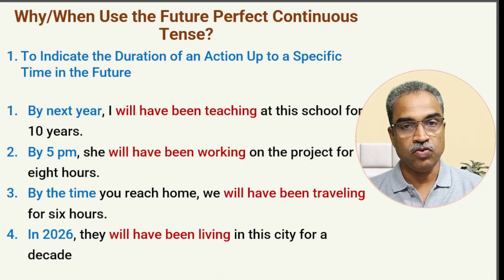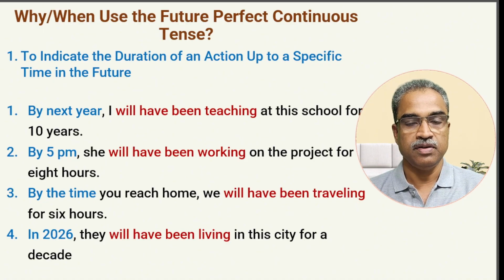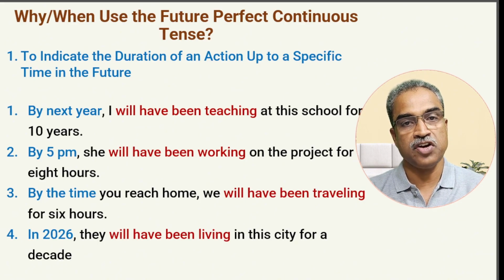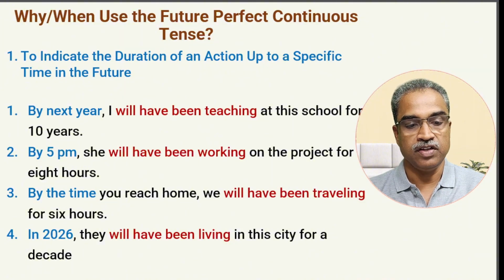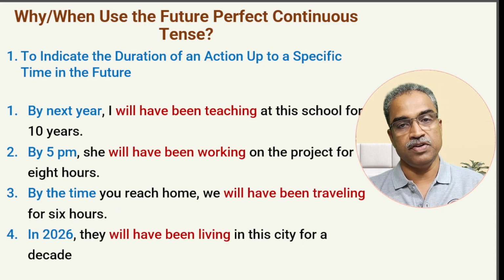Next one: by the time you reach home, we will have been traveling for 6 hours. By the time we reach home means we are traveling now. We started, and we are yet to reach home. When we reach home, our total traveling time will be 6 hours. So by the time you reach home, we will have been traveling for 6 hours.